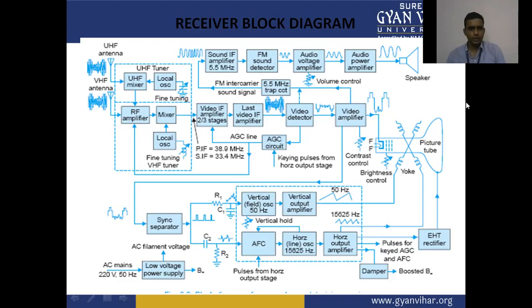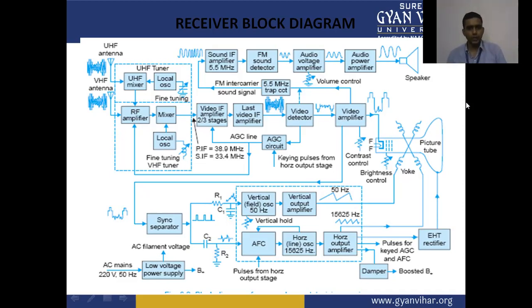In the second stage, we have a video IF amplifier. The signal is again amplified by the intermediate frequency amplifier. Here we have 2 or 3 stages of intermediate amplifier. The primary stage has a 38.9 megahertz intermediate frequency, and the secondary intermediate frequency is 33.4 megahertz.